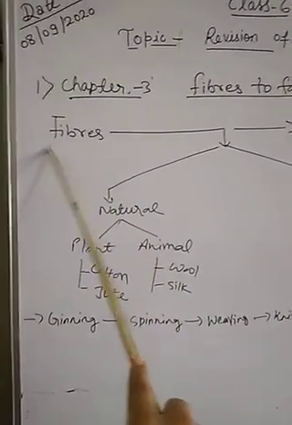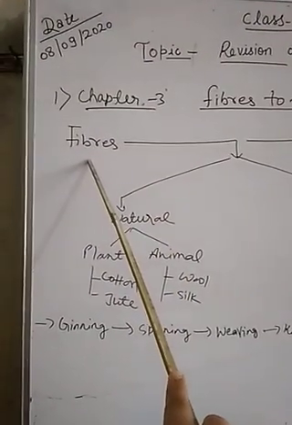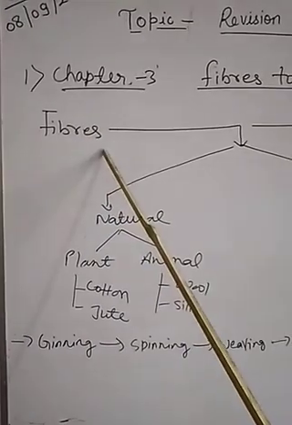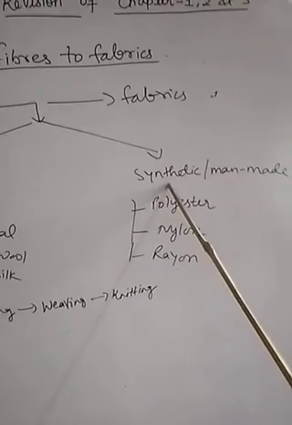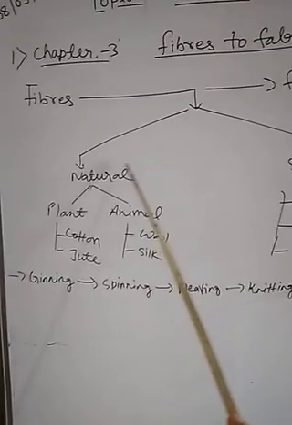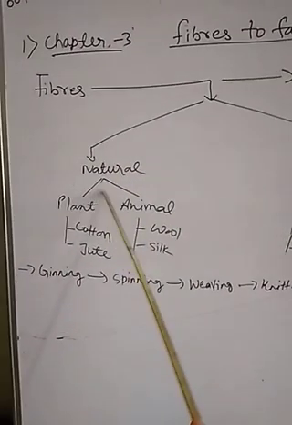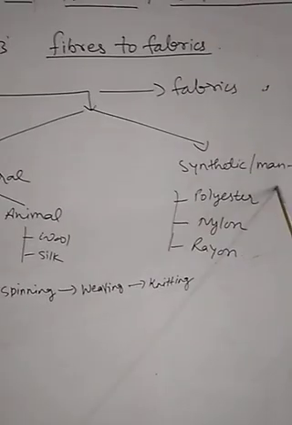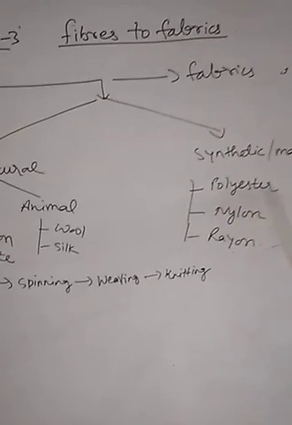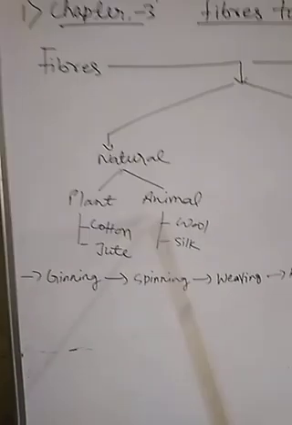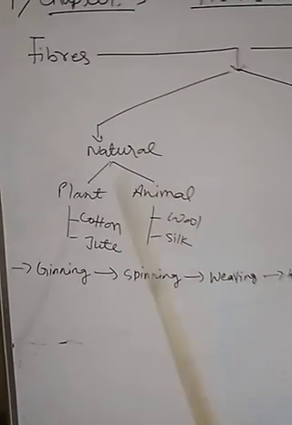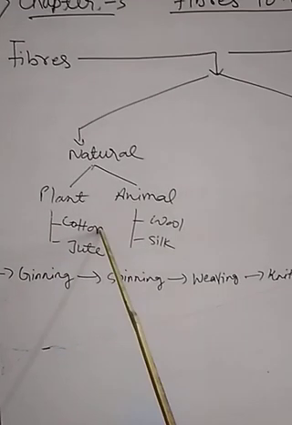And these fabrics are made from thin, thread-like, flexible and strong structures called fibers. Children, we get fibers from natural sources as well as from man-made sources. The natural fibers are obtained from nature, either from plants or from animals. And synthetic fibers are man-made fibers. They are synthesized by humans, and these are polyester, nylon, rayon, etc. Children, plant fibers are cotton and jute, and animal fibers are wool and silk. So in this chapter, we are going to discuss the plant fibers, cotton and jute.